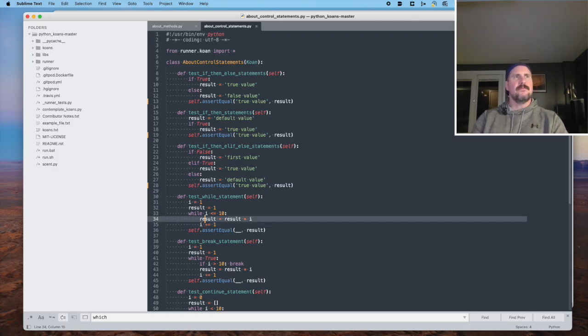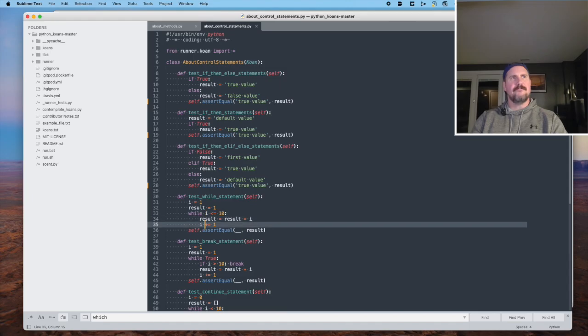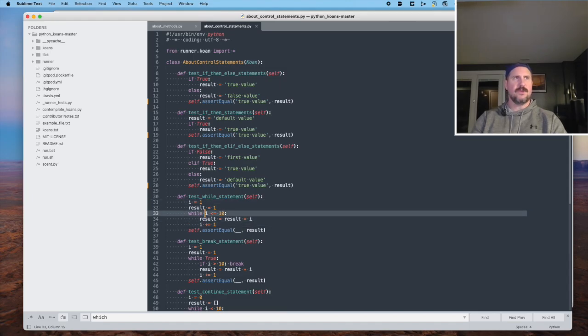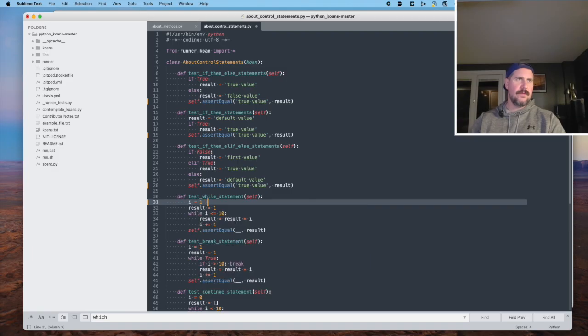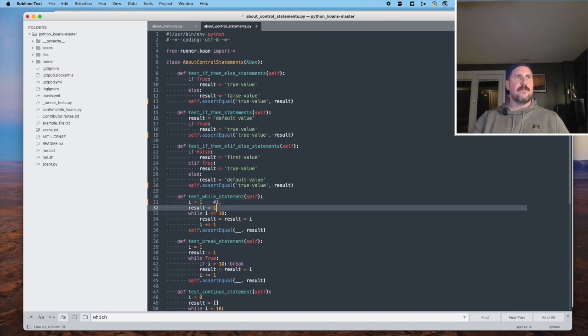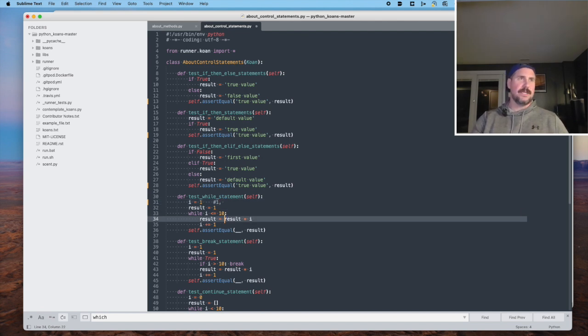All right, so let's take 1. Okay, so i equals 1, result equals 1. So our first value, I think it's going to be 1. I'm just going to try to write this out a little bit. Result is 1, and we're multiplying it by i, which is 1 in this first pass through.